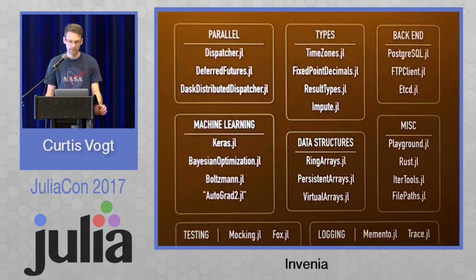Mocking.jl is a package which allows Julia function calls to be temporarily overloaded for testing. Essentially, it allows you to test the deterministic components of non-deterministic functions. And Memento is a flexible hierarchical logging library for Julia. I recommend that everyone check out these packages. I think they're pretty cool.